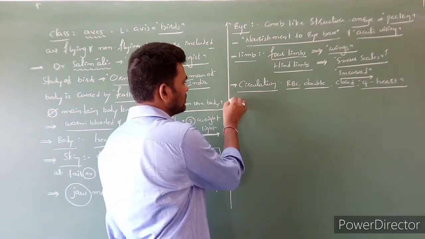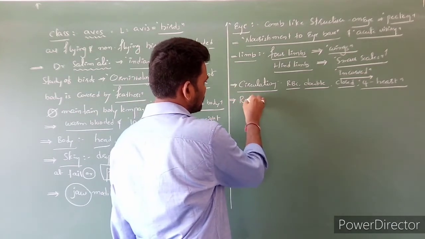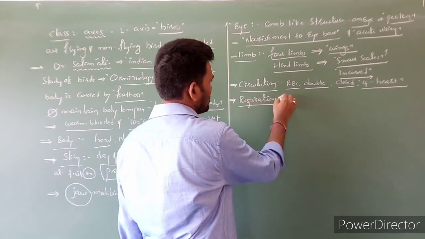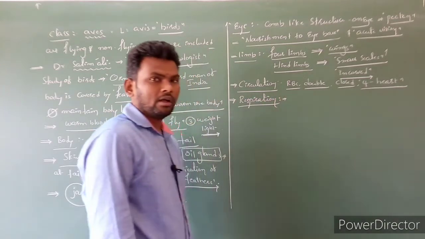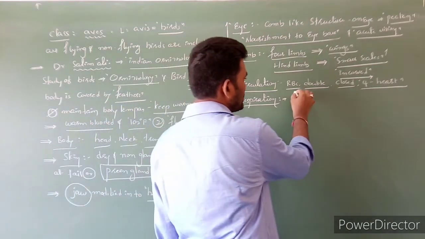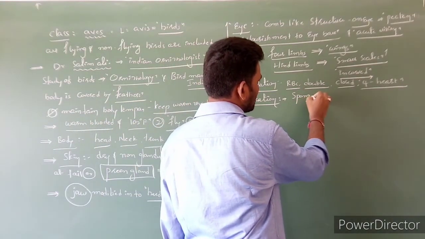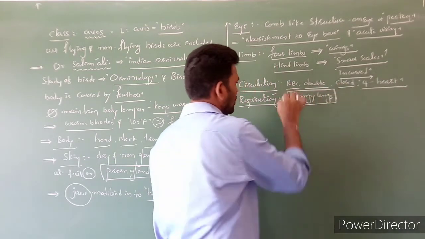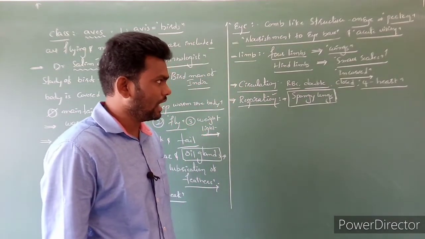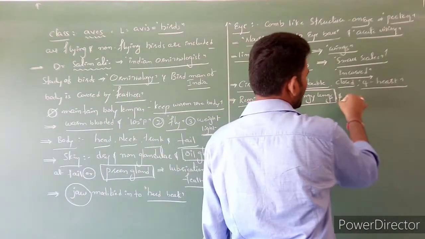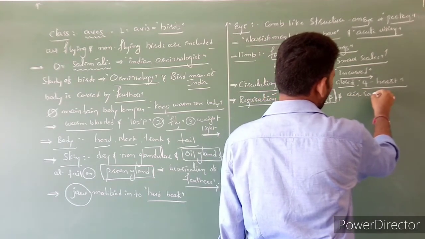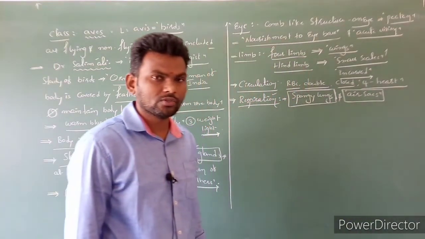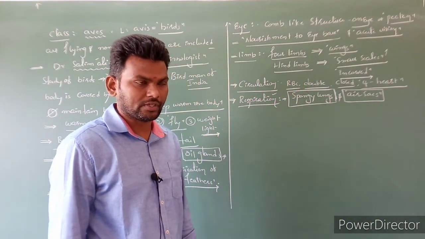Next one is respiration. Here spongy lungs are present. This is a special character of birds. Besides the spongy lungs, air sacs are also connected to the lungs, which are also involved in respiration.